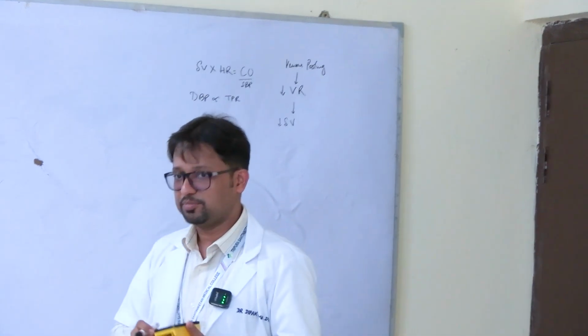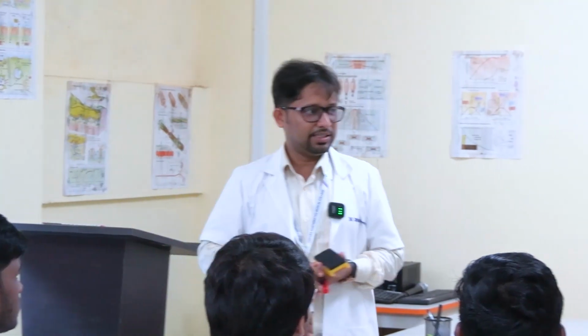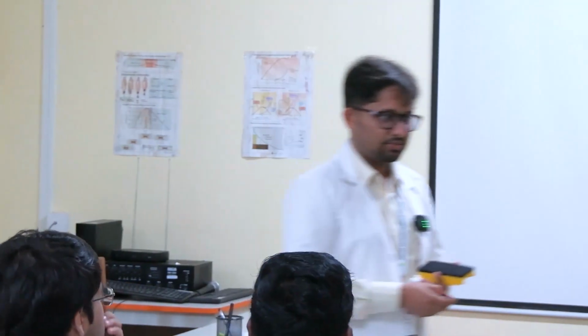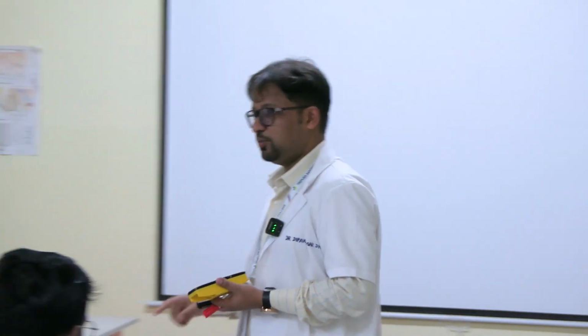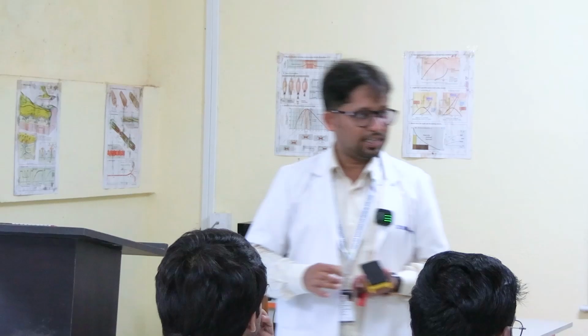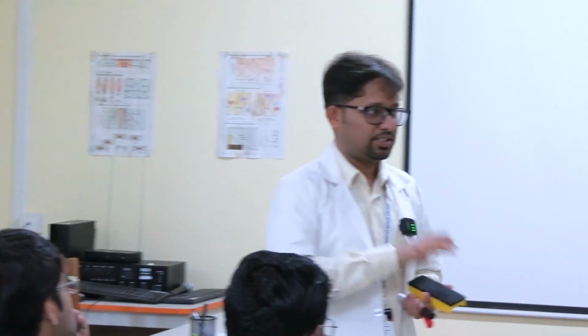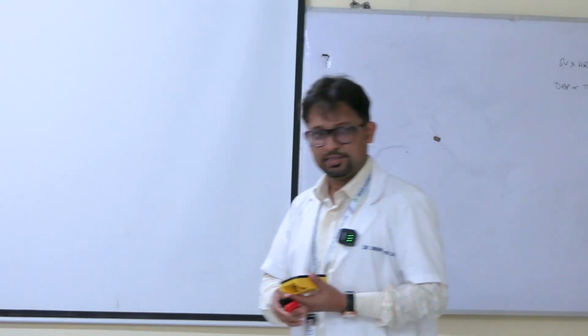This has been covered in CVS. You have learned about the concept of resistance in physics. What is that? Whenever a fluid flows through a channel or a pipe, what happens? It encounters some type of resistance as it flows. Now you can assume the whole circulatory system to be one such system where blood is continuously flowing. So the resistance encountered by the flowing blood is called the total peripheral resistance, right? You can assume it like this in a very simplistic way.